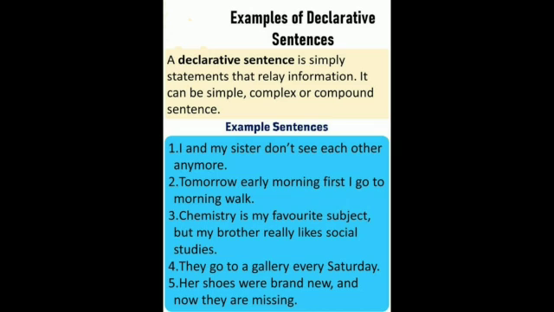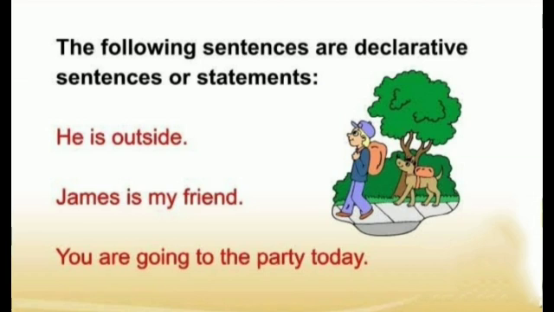So these are some examples of declarative sentences. Now we'll see some more examples of declarative sentences or statements. He is outside. James is my friend. You are going to the party today. So these are declarative sentences or statements.